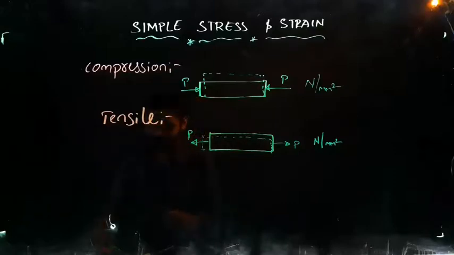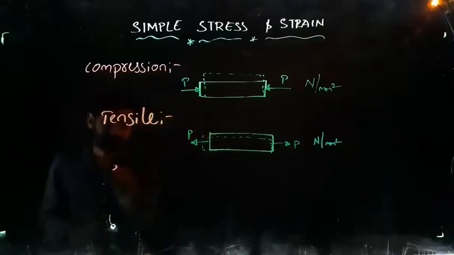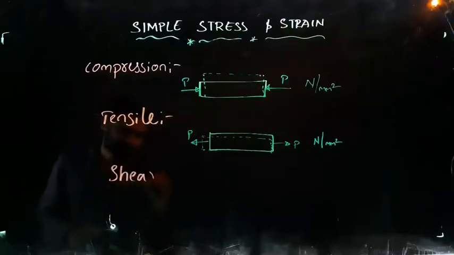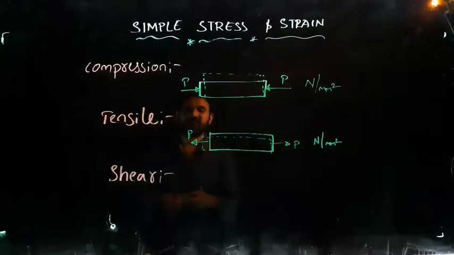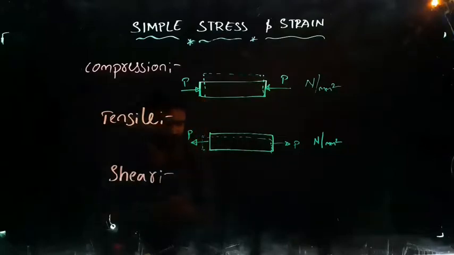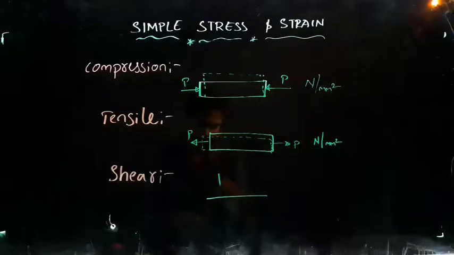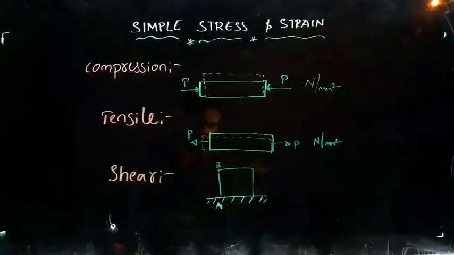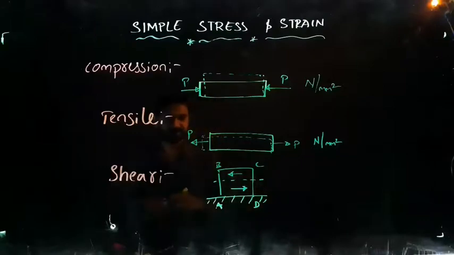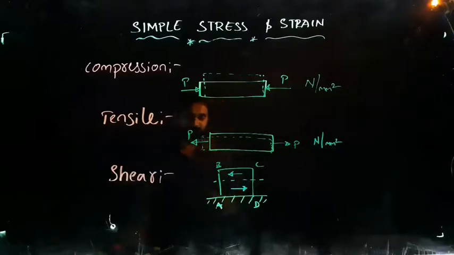Next, let us go for shear stresses. What is a shear stress? For example, I am having a body. Here, let this be A, B, C, D, right? In the A, B, C, D of the body, what happens? Whenever the force is acting on the body, it is trying to shear. Because of this, AD is fixed to the base.